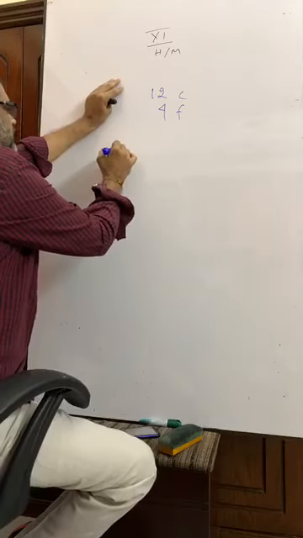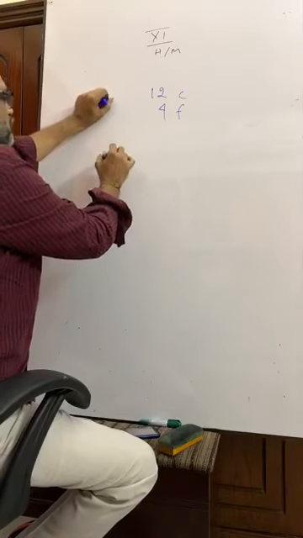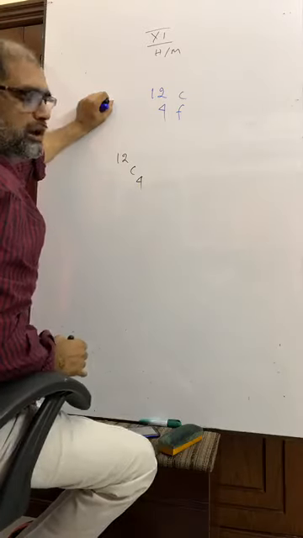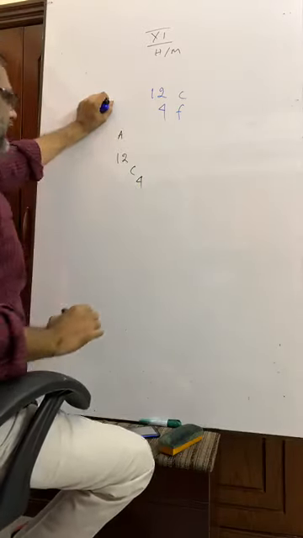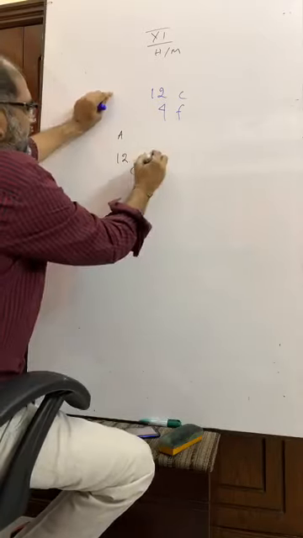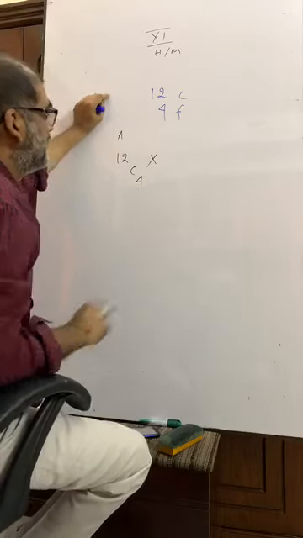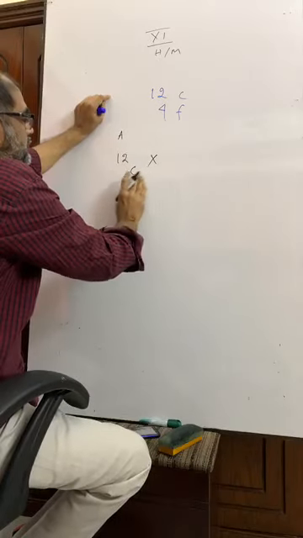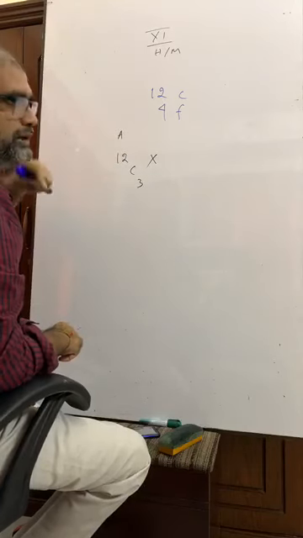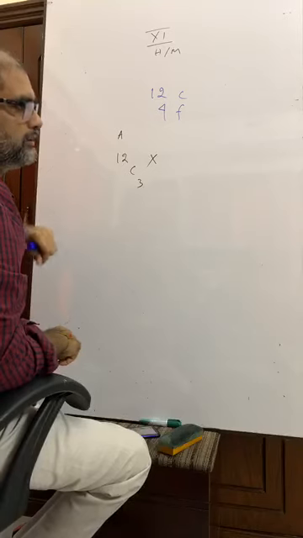At first, this is 12C4. Suppose one of your friends is A. A has got 12C4 chocolates. Now, how many chocolates are left? I'm sorry, 3. 3 chocolates, because you have 4 friends. They will get 3 chocolates. Okay?